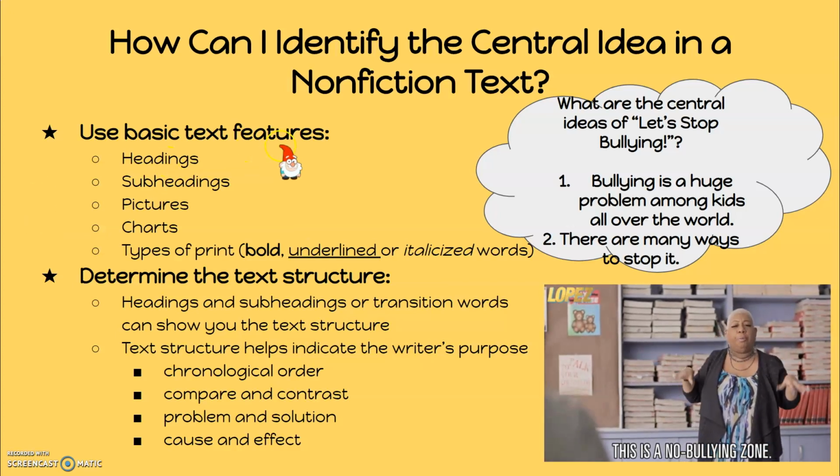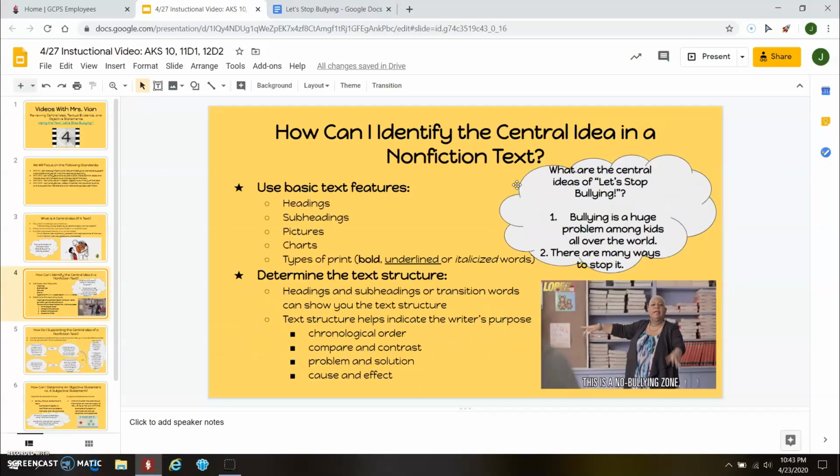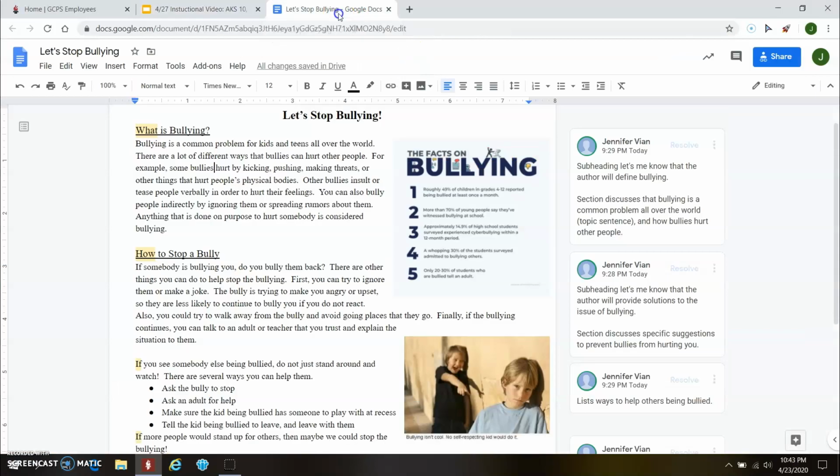Okay, so I told you that the article Let's Stop Bullying has two central ideas. So let's go back to the text really quickly, and we're going to look at our text features because we just talked about them in that slide. So our first feature was the title, Let's Stop Bullying. That's a pretty strong indicator of what this article is going to be about.